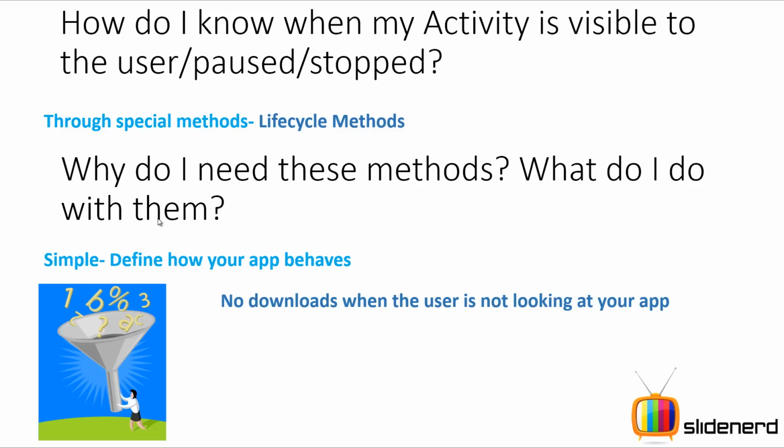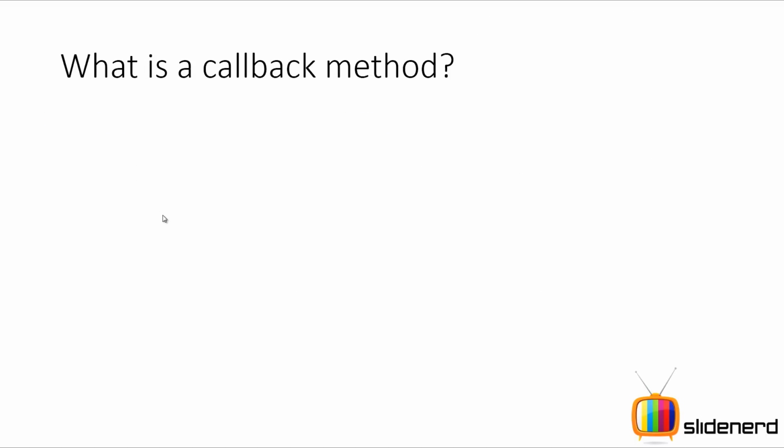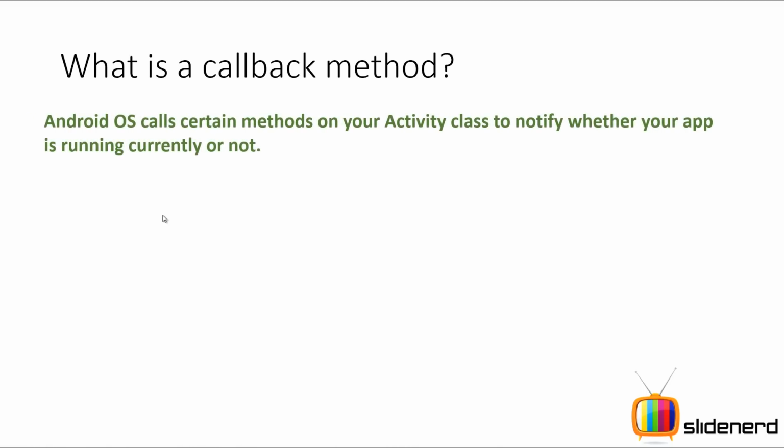Remember, it is very limited in your Android devices. So now, if you're a beginner, you have this question: what is a callback method? Because you've seen this word many times. Here's the thing: Android OS calls certain methods on your activity to notify whether your activity is currently running or not, right? It is just like JVM calling public static void main. The same way Android OS calls some methods. Now let's see what those methods are as we go.